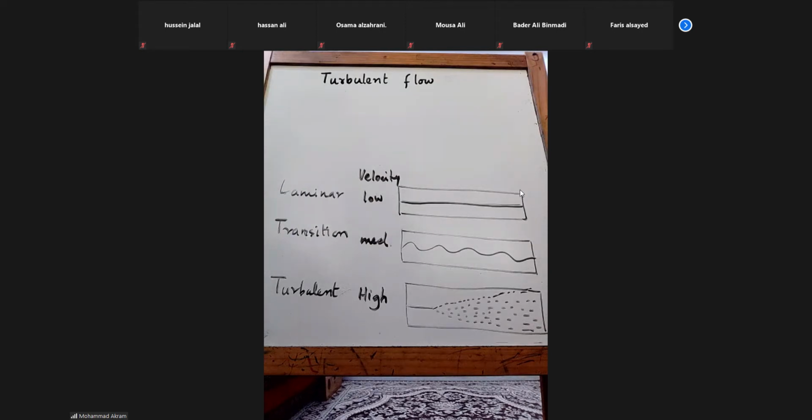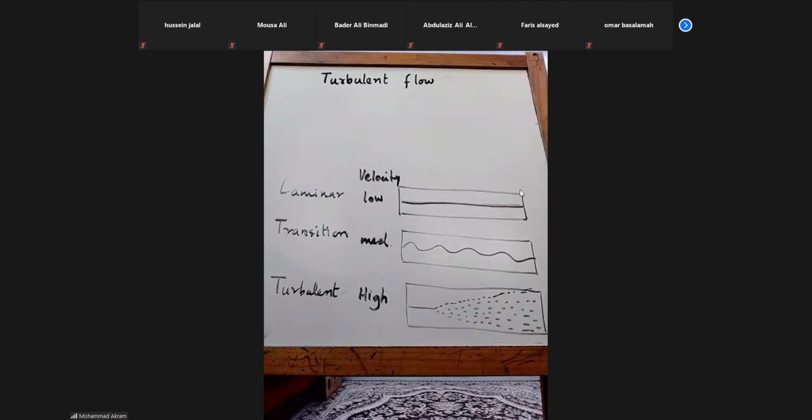Any questions on this? Doctor, this is a test to know what is the flow type of the liquid. In the previous graph, you said we put the color to see what is the type of flow. Yes. We put color, that is dye color.